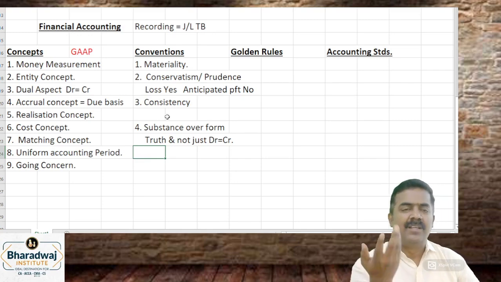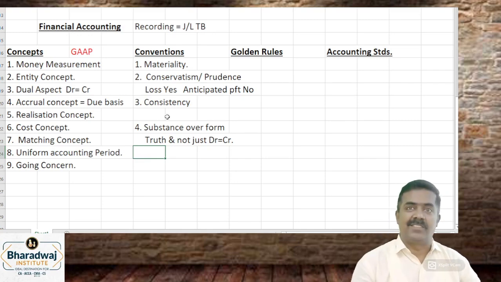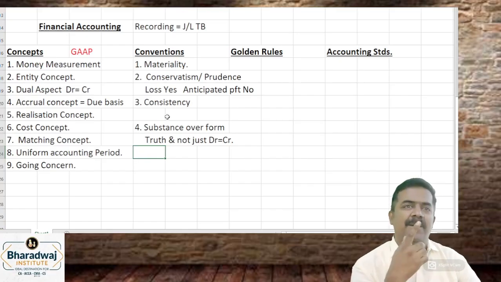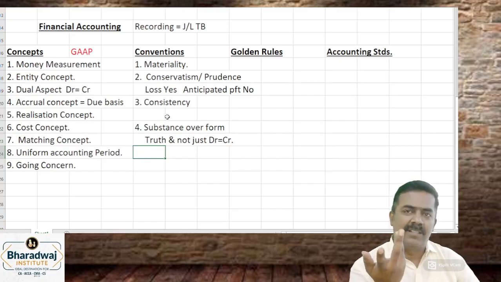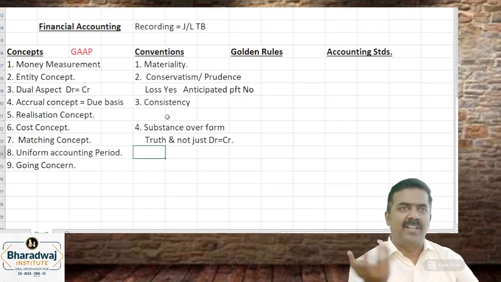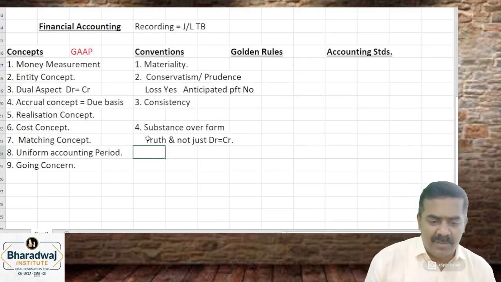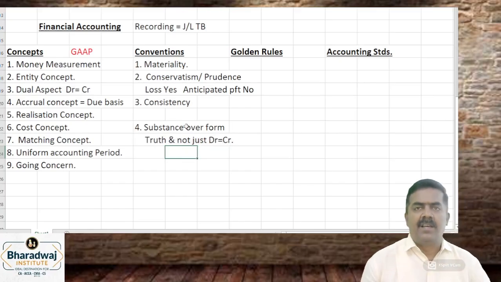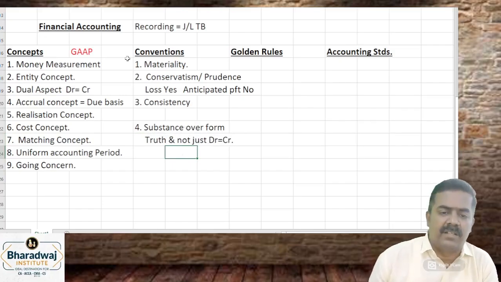No one will give. Suppose you are actually running in loss, but profit-னு சொல்லிட்டு இருந்தா they will give, but they will get cheated, or you may not be able to repay the loan. Then finally you will become bankrupt. You will become which one? Bankrupt. So if it is a profit, tell it as profit. If it is a loss, tell it as a loss. Real facts and figures should be presented and not just mere debit and credit.